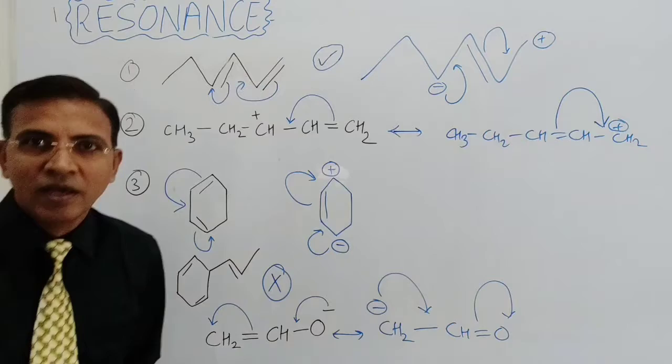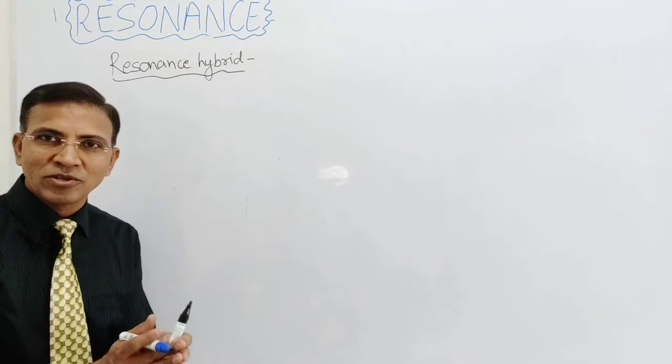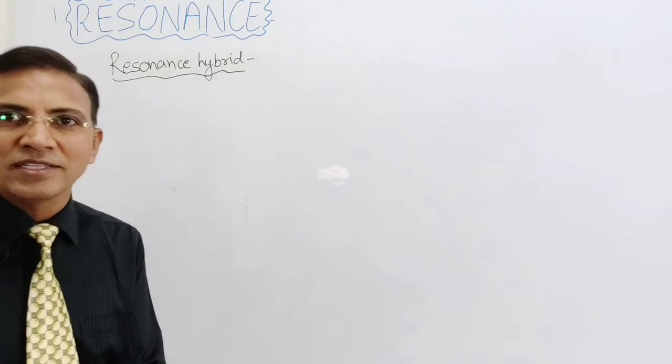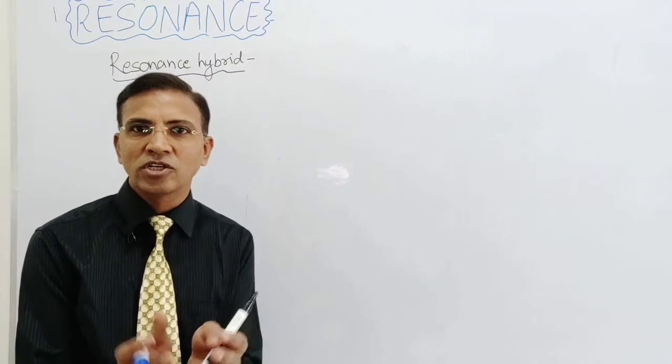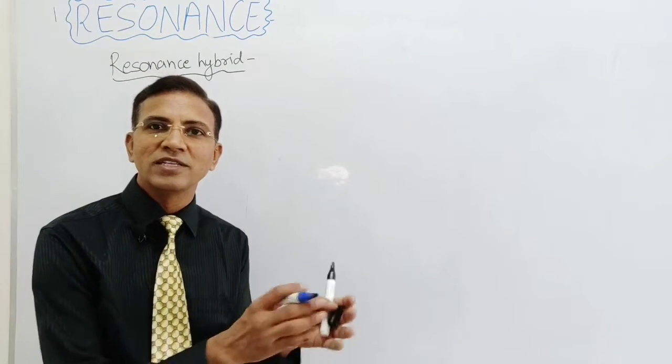Next, move to the resonance hybrid. The resonance hybrid is a combined structure of all the resonating structures.